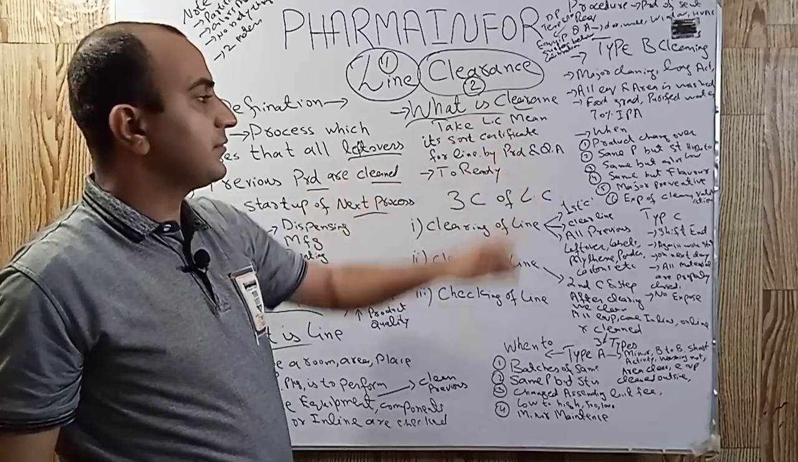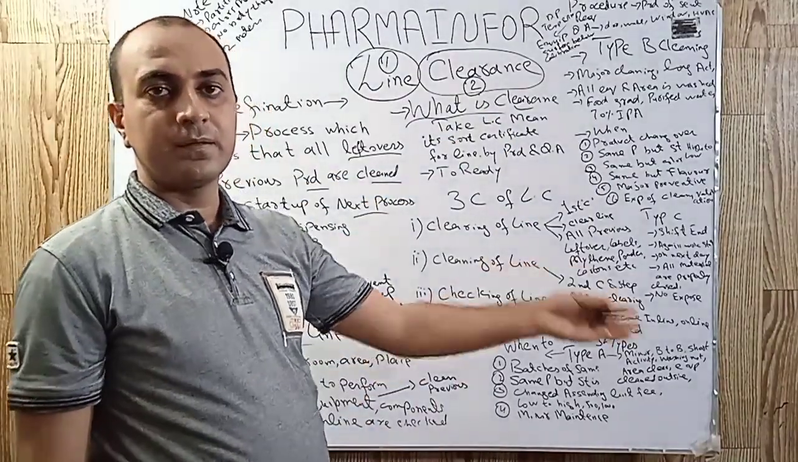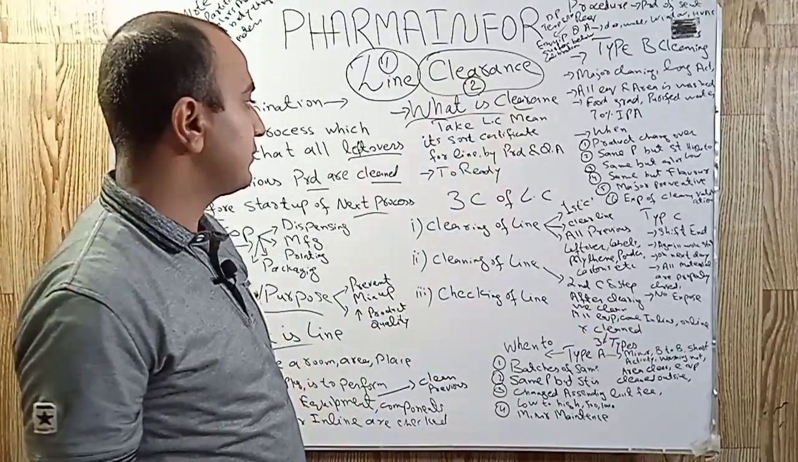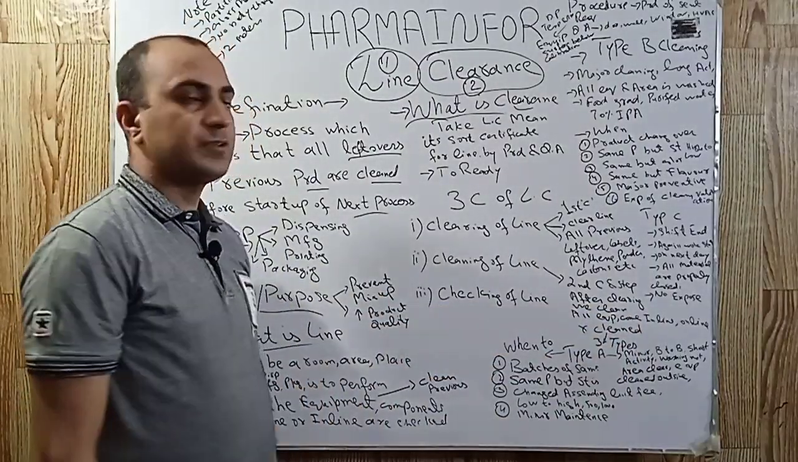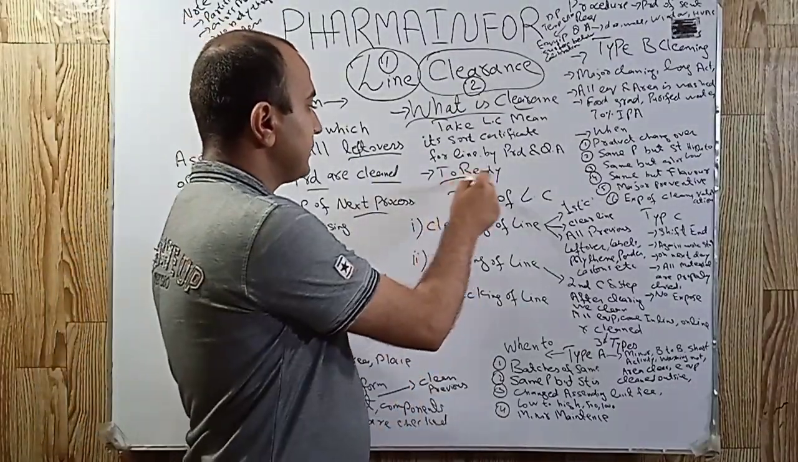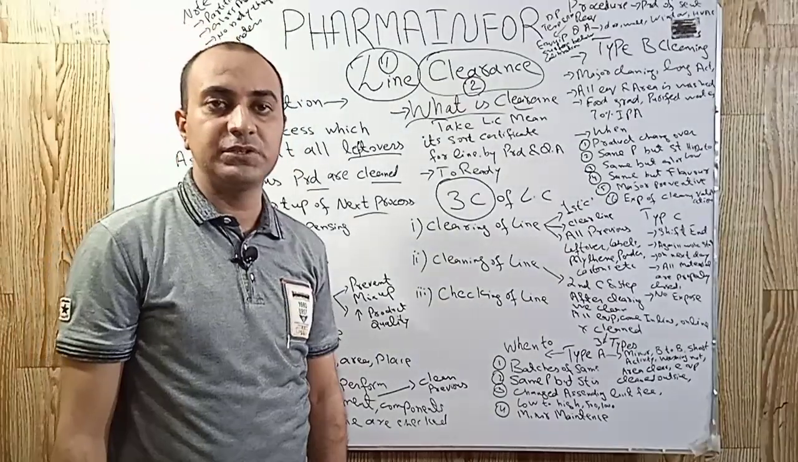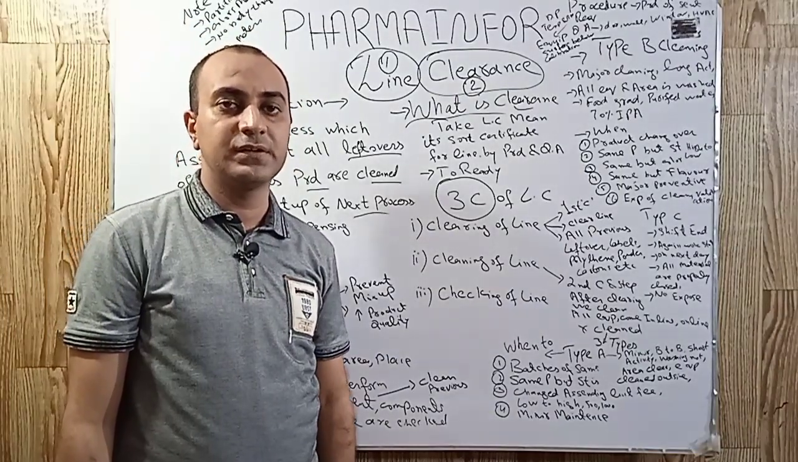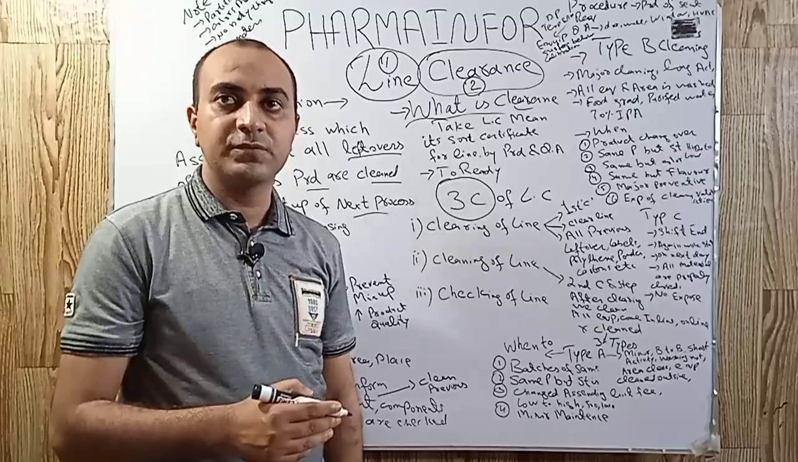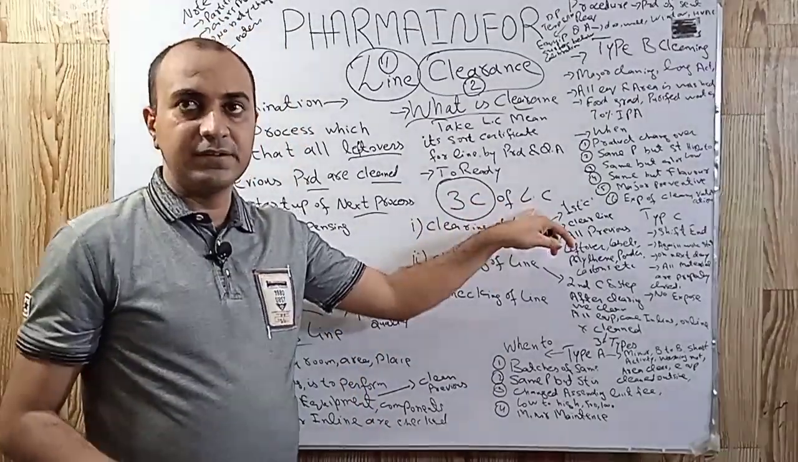And clearance indicates that our area is ready for manufacturing activity, packaging activity, dispensing activity or labeling activity. Line clearance basically consists of 3 C's. It is known as the 3 C's of line clearance. So we will discuss all the 3 C's of line clearance one by one.